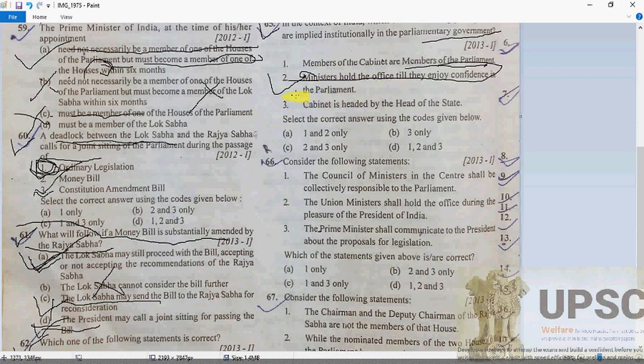So 1 and 2 are absolutely correct, and if we include 1 and 2, C is gone here and D also gone.